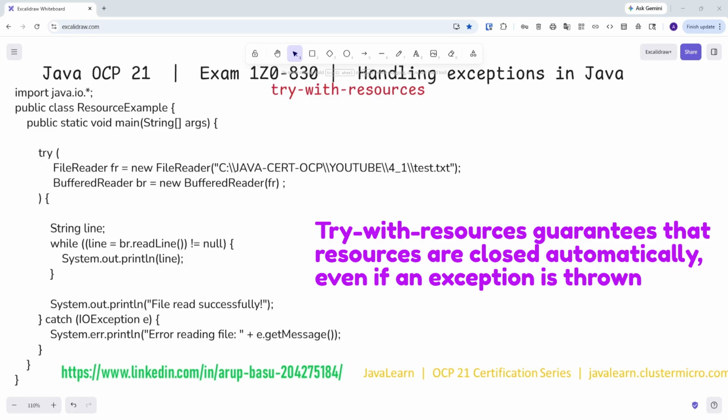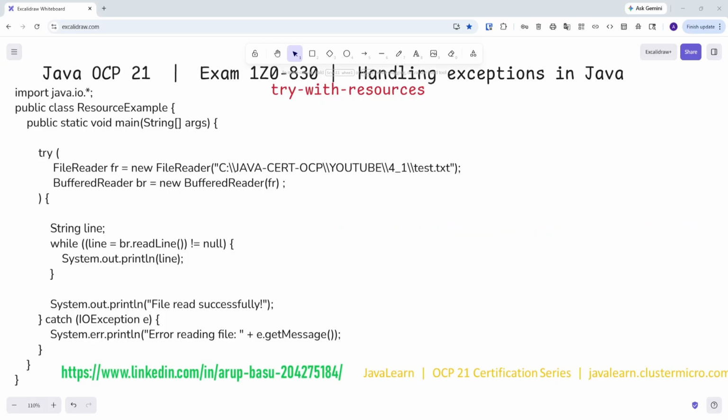So you can see the code here. That code reads a file called test.txt, and when we run it, we get the output. This code is a classic example of try with resources. Here is a breakdown of what is happening inside that code.